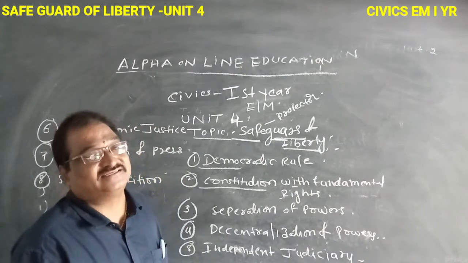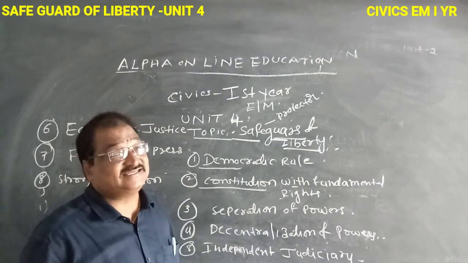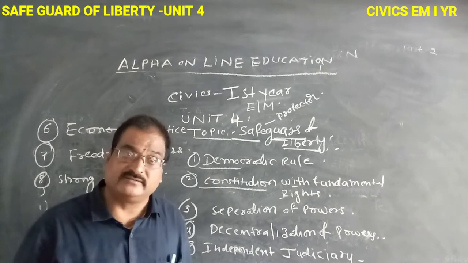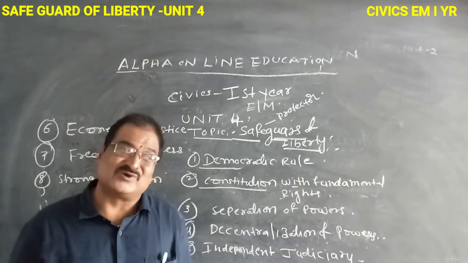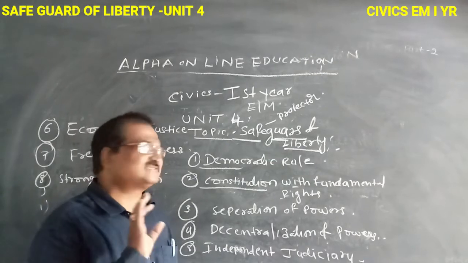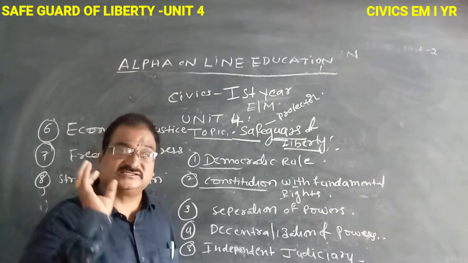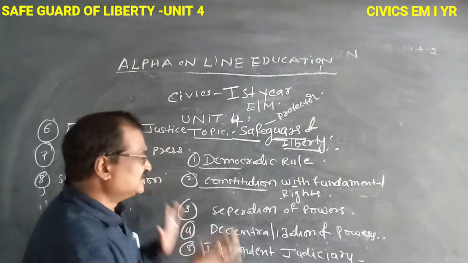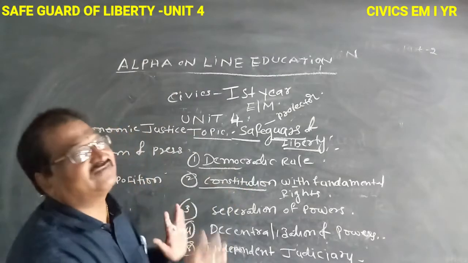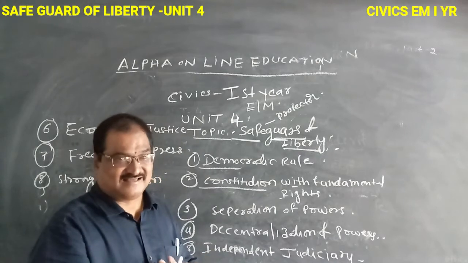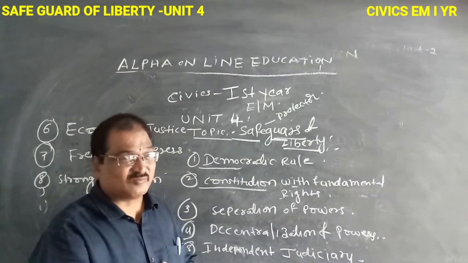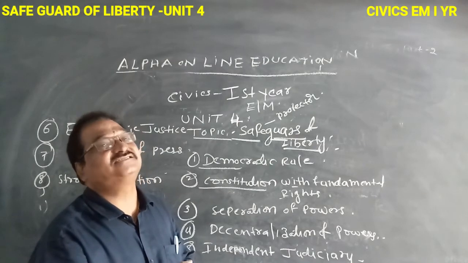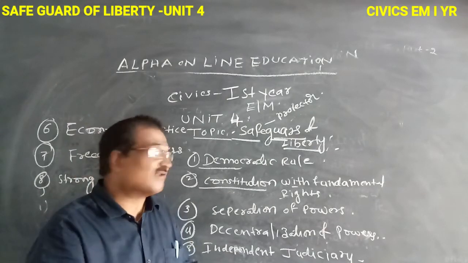According to our constitution, every citizen has 6 fundamental rights. Who gives rights? The constitution gives rights to the citizens. Liberty is protected where there are constitutional fundamental rights.